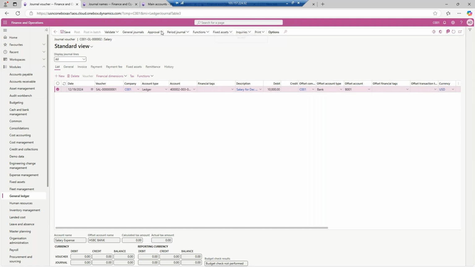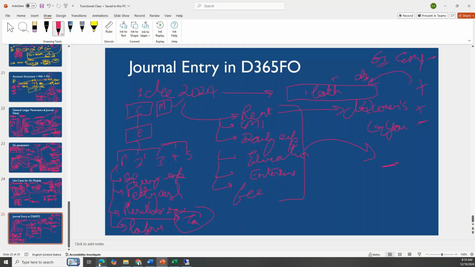Click on the approval button. This will go to your user. This is a standard, I have enabled, active. Give me 1 more minute, I'm coming back, 1 second.